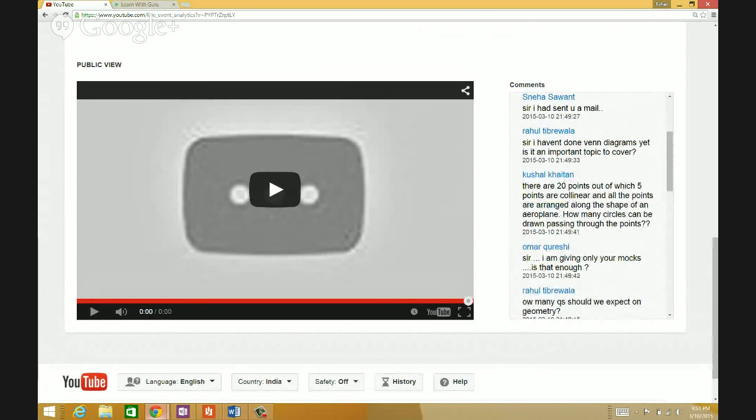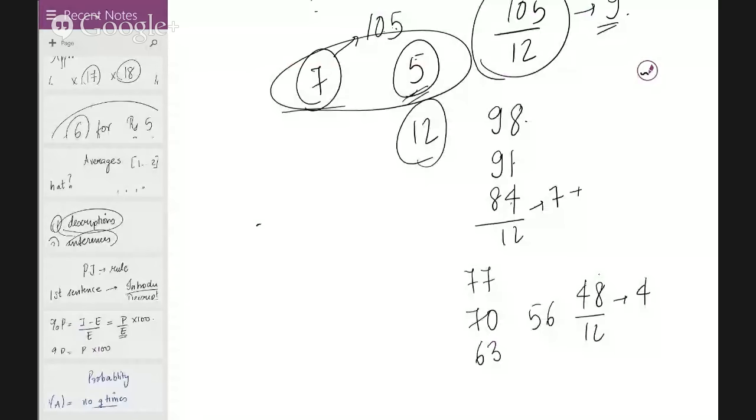Shape of an aeroplane. How many circles can be drawn passing through these points? What is the shape of an aeroplane? Okay. You have to just tell me what the shape of an aeroplane is all about. Are we considering the aeroplane to be like a 4-point figure or something? Okay. Think about that.